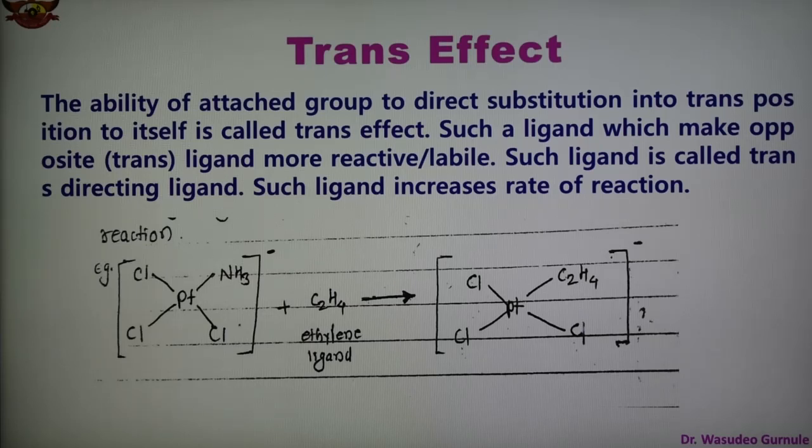Such a ligand increases the rate of reaction. So what is the trans effect? It is the ability of the attached group to direct the incoming group to attach at the trans position. Such ligands are reactive, and therefore these ligands are known as trans directing ligands, which increase the rate of reaction. One example is shown here of how it takes place.